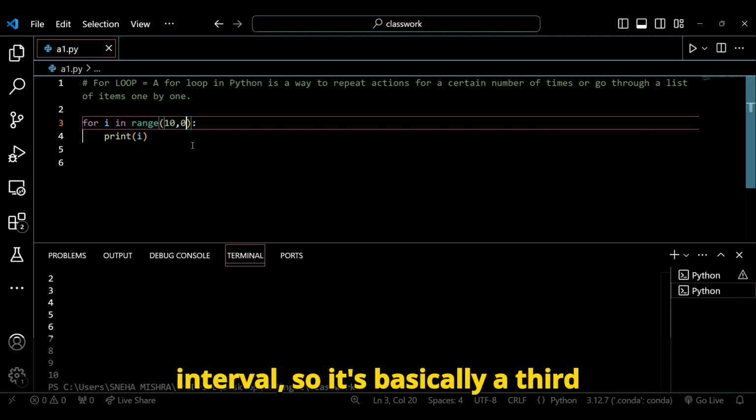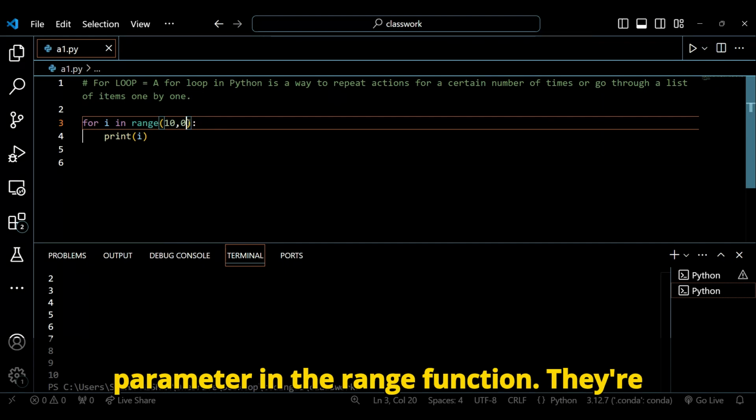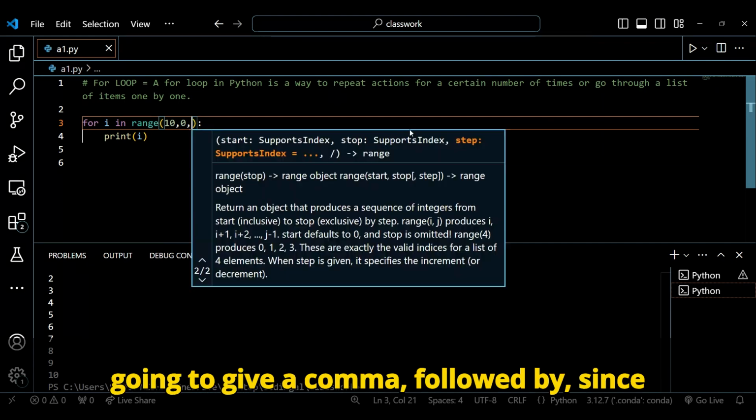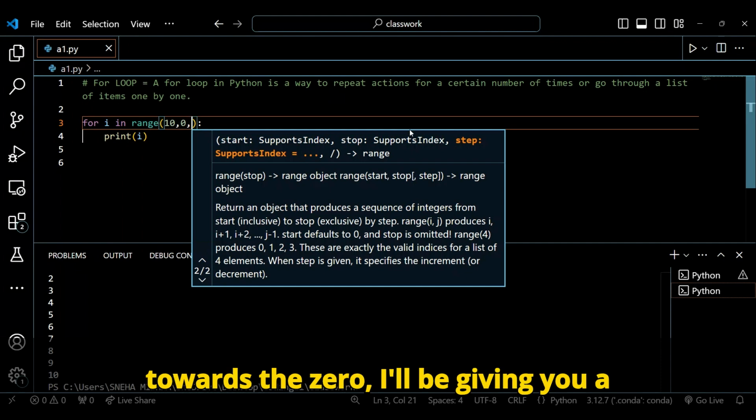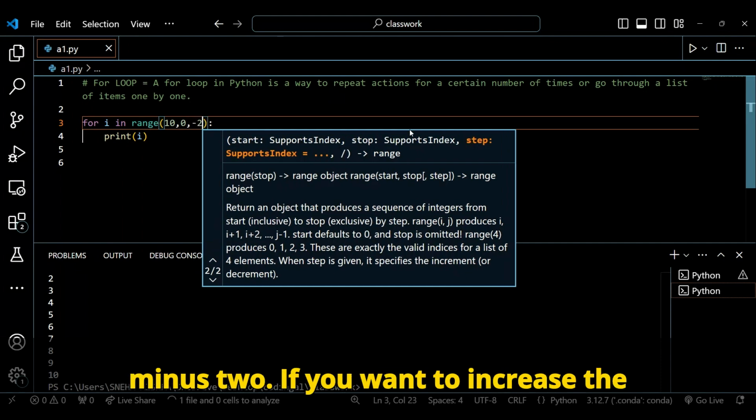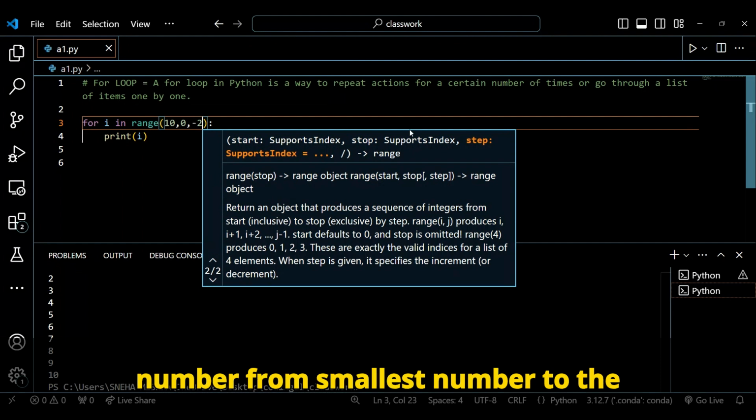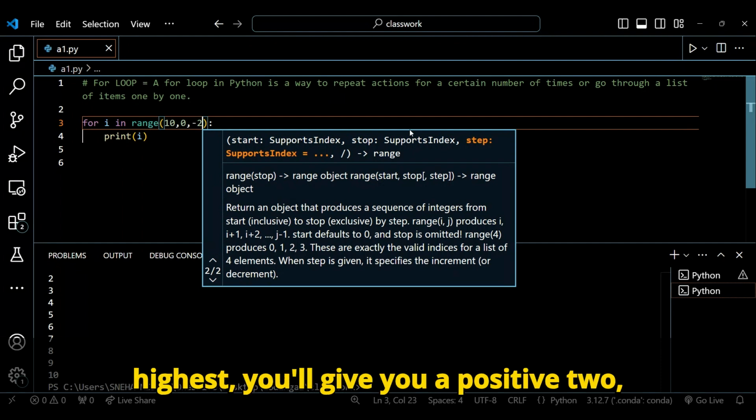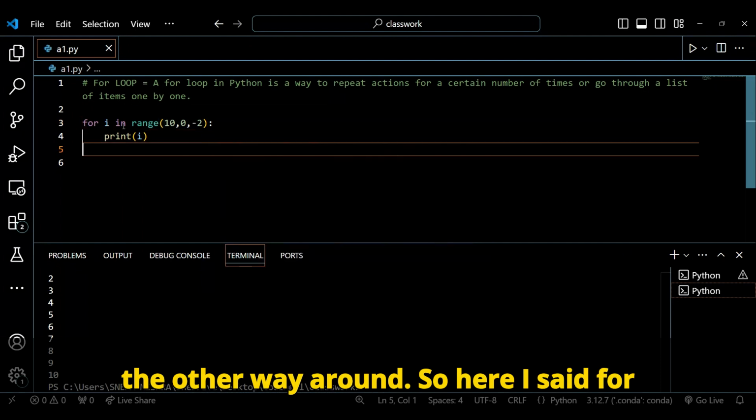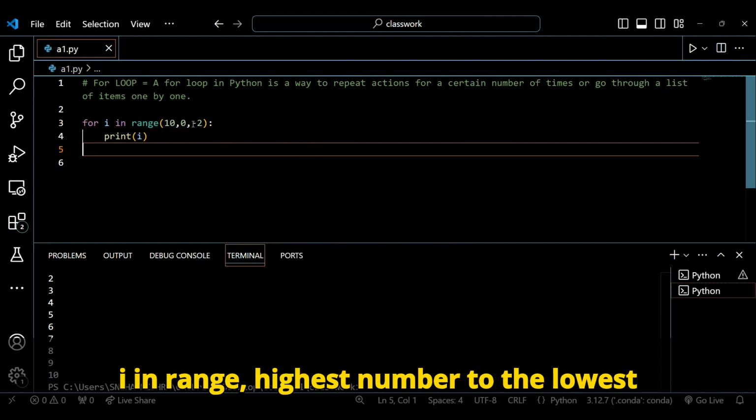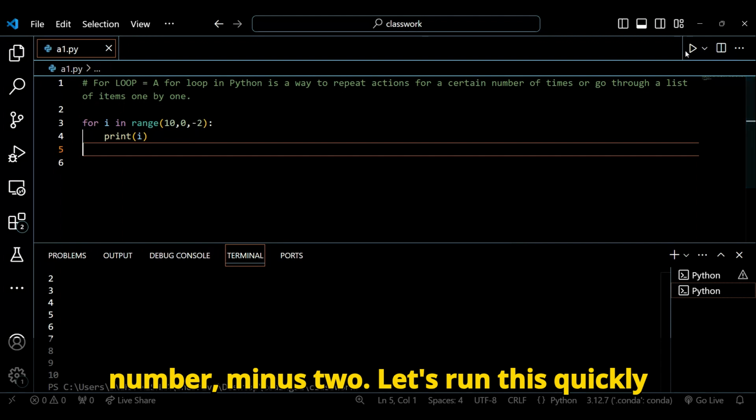Now when I said interval, it's basically a third parameter in the range function. You give a comma followed by, since I want to decrease the numbers from 10 towards 0, I'll be giving here -2. If you want to increase the number from the smallest number to the highest, you give here +2, the other way around. So here I said for i in range, highest number to the lowest number, -2. Let's run this quickly and check.